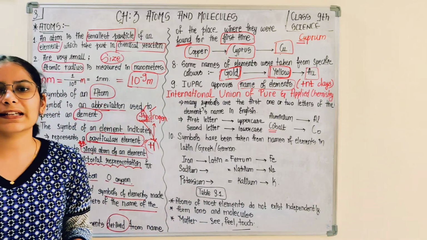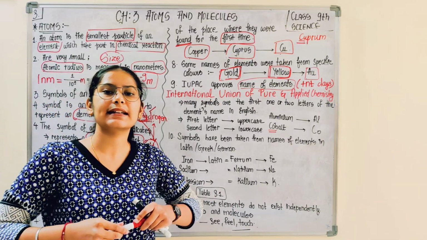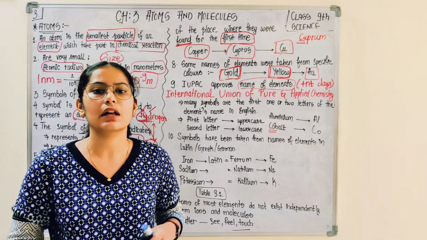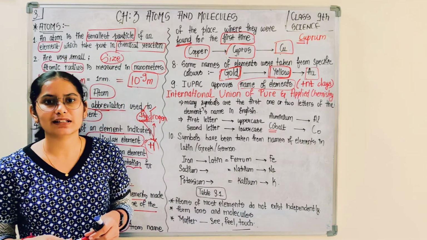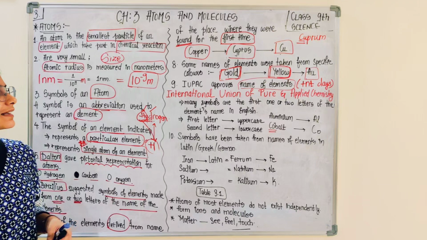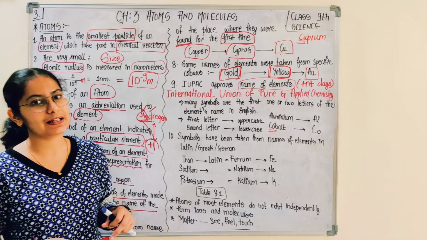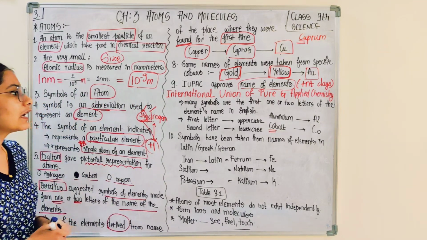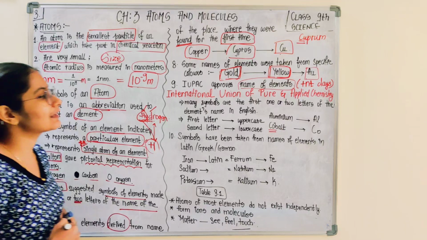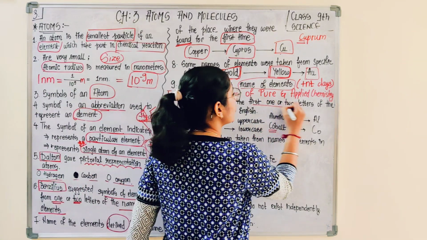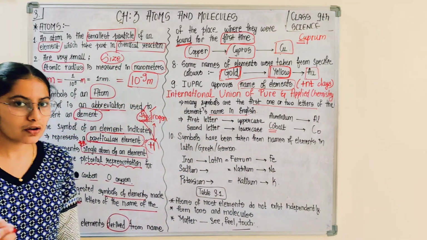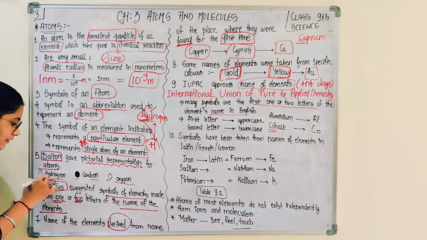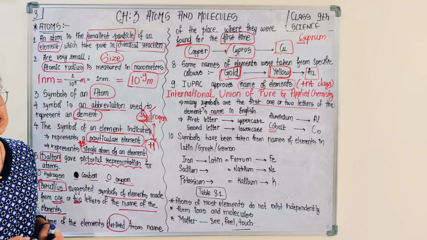Okay, there are many elements, around 118 elements, and the counting is still increasing day by day. According to the discovery of the elements, the names are approved by IUPAC, which is an international committee. So many symbols are the first one or two letters of the name of the element in English. The same sort of pattern is followed as with Berzelius.